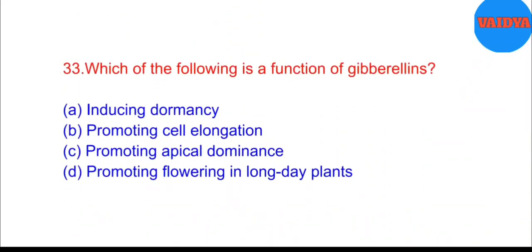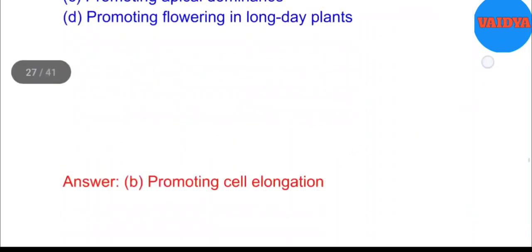33. Which of the following is a function of gibberellins? A. Inducing dormancy. B. Promoting cell elongation. C. Promoting apical dominance. D. Promoting flowering in long day plants. Answer.